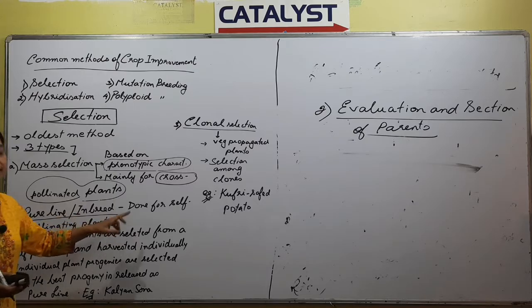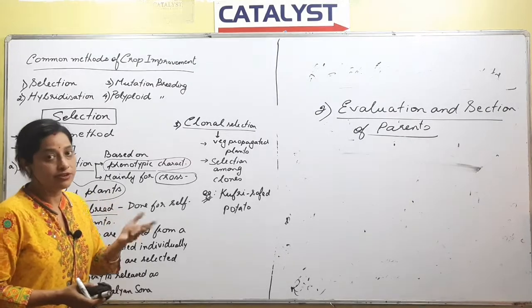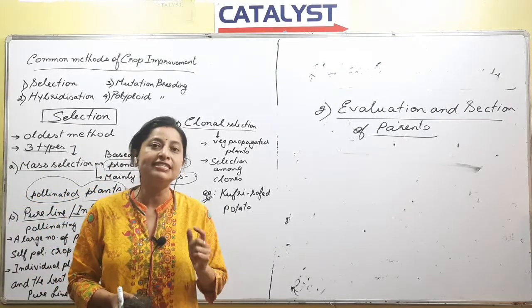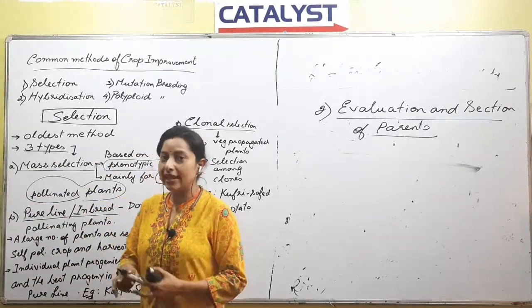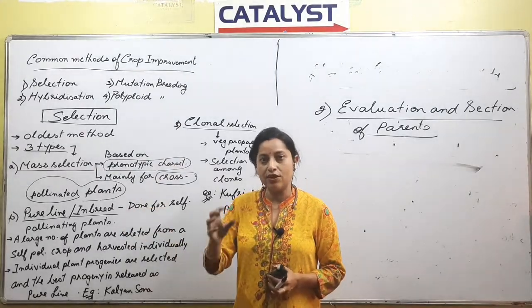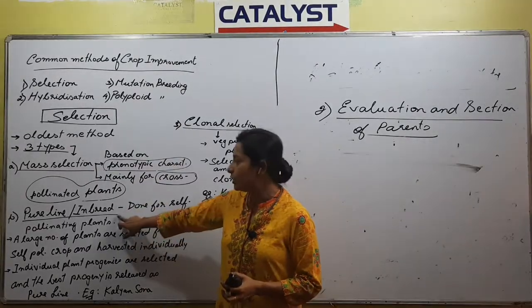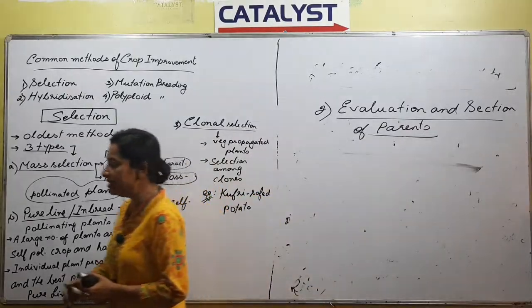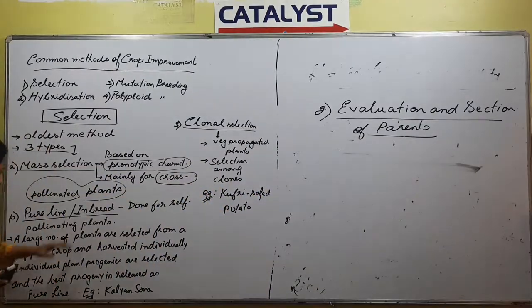Since we have the word pure line, the first point that we need to remember is obviously self pollinating plants. So in this type of selection, when we need to select progeny from self pollinating plants, we go for pure line or inbreed selection, right? What we do is, a large number of plants are selected from a self-pollinating crop and harvested individually.